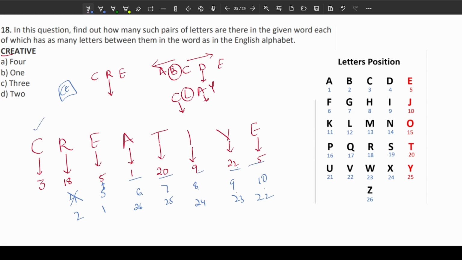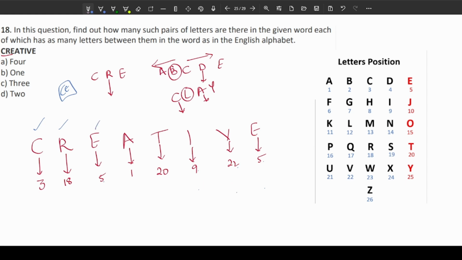Hence, we will go ahead with R. For R, 19, 20, 21, 22, 23, 24, none matches. So I'll go reverse now. 17, 16, 15, 14, 13, 12. Nothing matches for R, so R is also done. Coming to E, 5, right? 6, 7, 8, 9, 10. 4, 3, 2, 1, 26. Nothing matches. So E is also done.